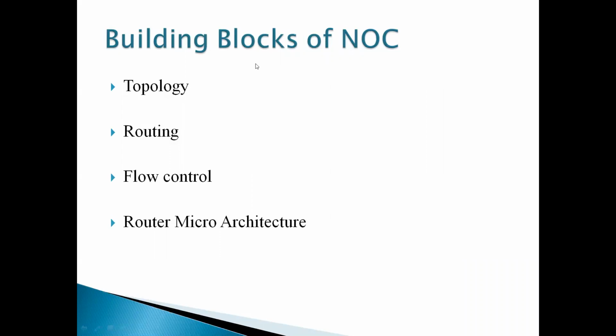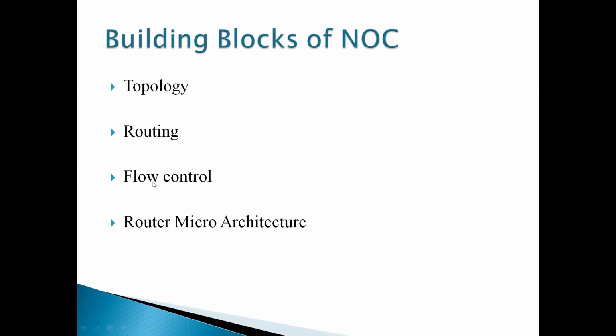The building blocks of the network on chip are topology, routing, flow control mechanisms, and router microarchitecture. First of all, we'll see about the topology. Topology is nothing but how the interconnect is connecting the blocks, either in a ring topology, mesh based, or tree based. Whereas coming to routing, it is how the message is transferred from the source to the destination, in which way, like a single path or different paths. Different routing algorithms are available; we'll see them in further slides.